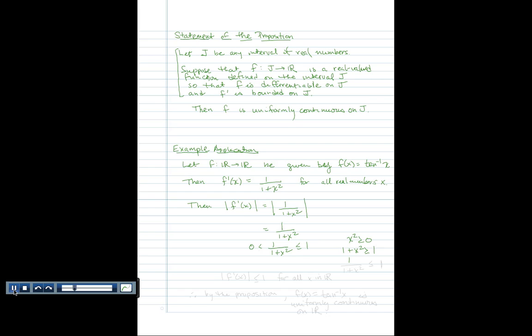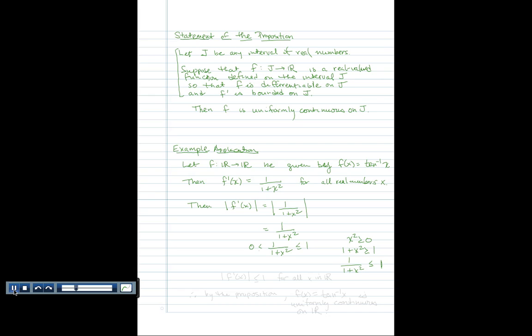And taking reciprocals of both sides, how does 1 over 1 plus x squared compare to the reciprocal of 1? Let's see, the reciprocal of 1 is just 1. And when you take reciprocals, that reverses the order of the comparison for positive numbers anyway. And so what do we get? Now 1 over 1 plus x squared is less than or equal to 1. On the other hand, we know x squared is greater than or equal to 0, so obviously the denominator is greater than or equal to 1, and a positive number divided by a positive number is positive, so the fraction is going to be positive. It can't equal 0 since the numerator is not 0.